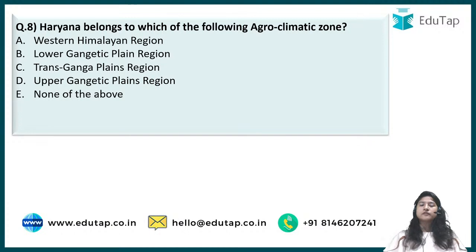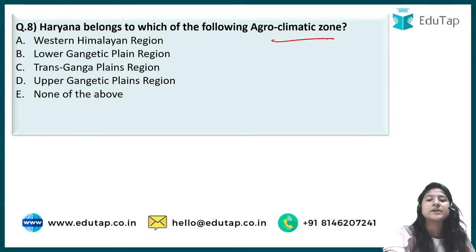Next is question number 8. This year, a lot of portion of static was there in the NABARD Grade A Agriculture and Rural Development section, not just agriculture but agriculture and rural development sections. So it will give us more insight. Next question number 8 says Haryana belongs to which of the following agro-climatic zones.